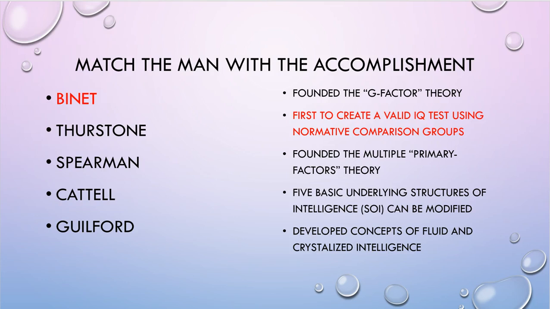So Thurstone, he believed there were many primary factors to intelligence, whereas Spearman believed there was really one general factor. Cattell is the one we credit with the fluid, crystallized, practical intelligence categories, and then Guilford is the structure of the intelligence guy, and his theory is very complicated, and it includes operations and products, and it's really not used.